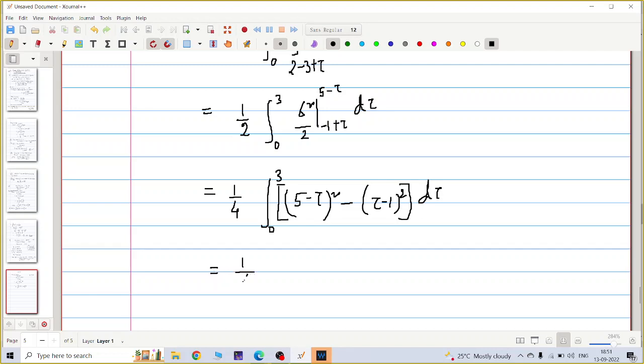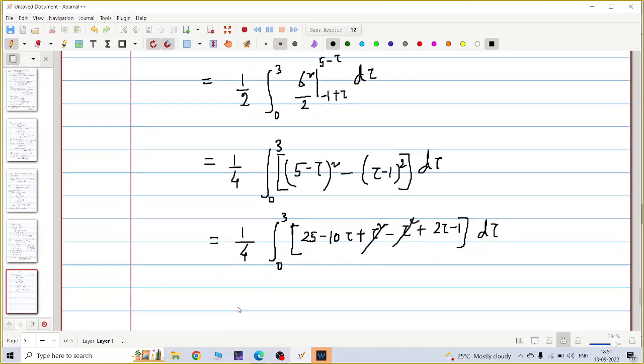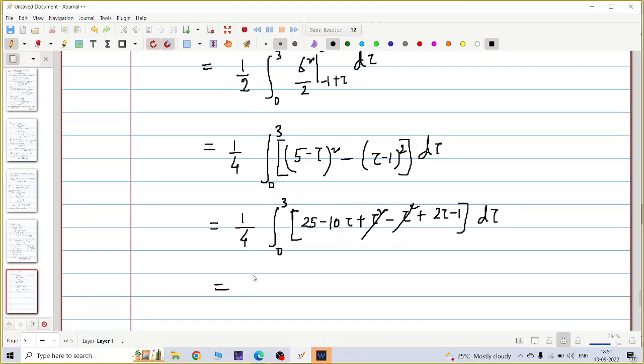Let me break it: 25 minus 10 tau plus tau square, minus tau square plus 2 tau minus 1. Is it okay? So tau square cancels out. This is 24, 5 squared minus 1, and minus 8 tau. So 1 by 4 integral 0 to 3 of 24 minus 8 tau. Is it okay up to this line?